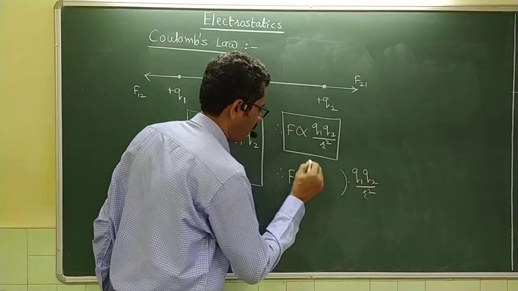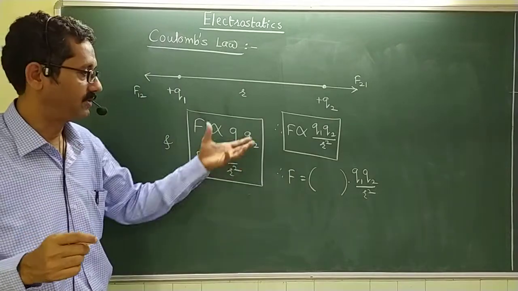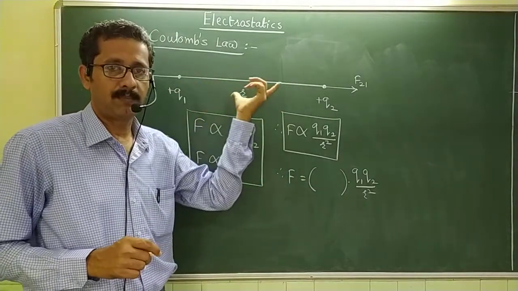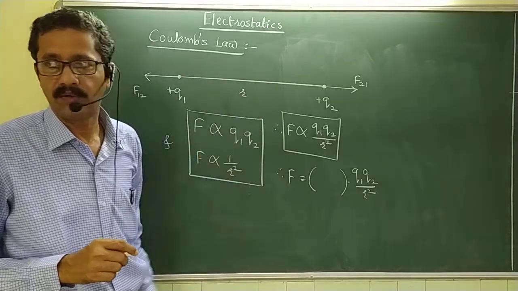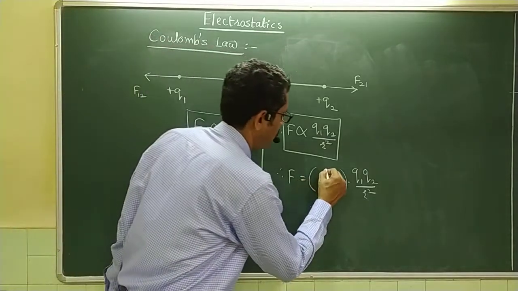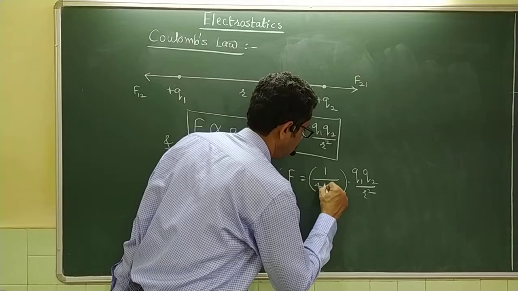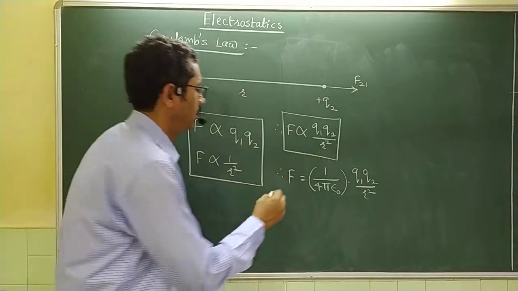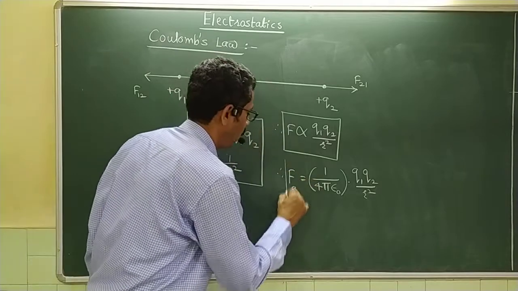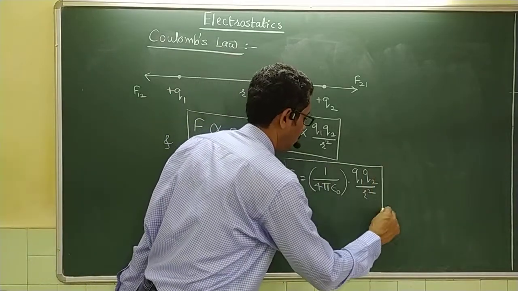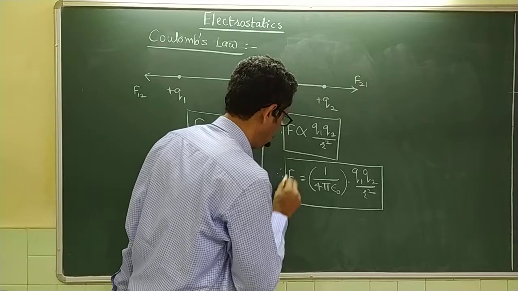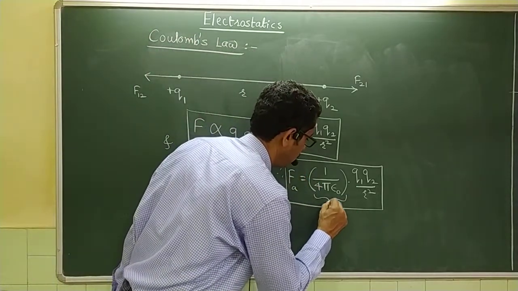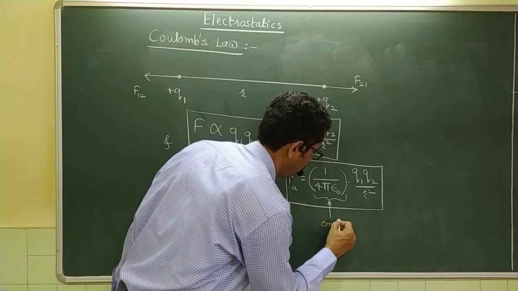Now this constant of proportionality, if the charges are separated either in air or in vacuum, will be represented by 1 upon 4 pi epsilon 0. This is the force acting in air or in vacuum, where the entire term 1 upon 4 pi epsilon 0 is the constant of proportionality.